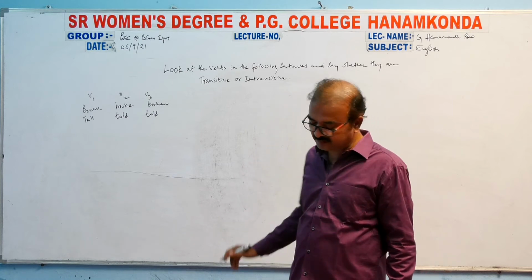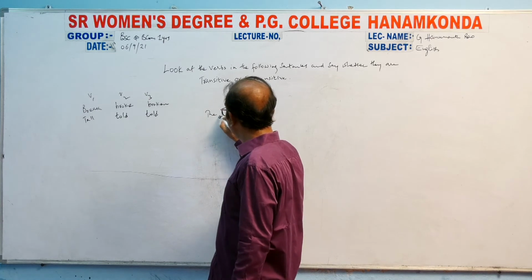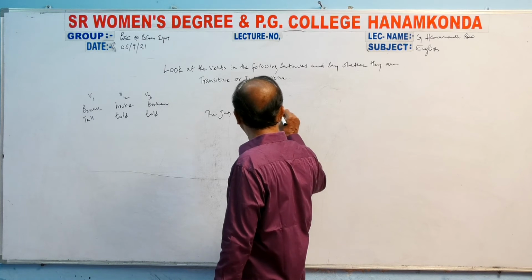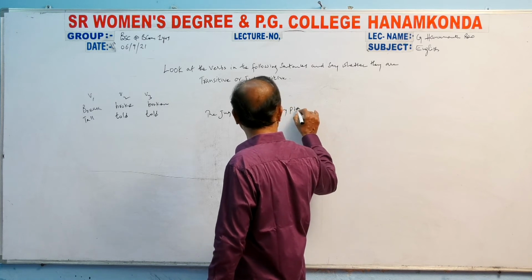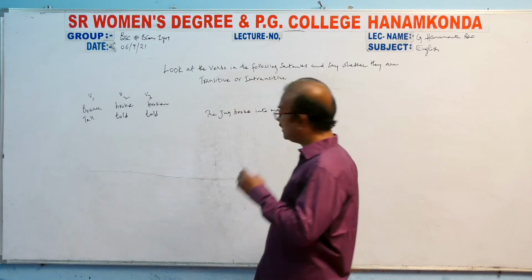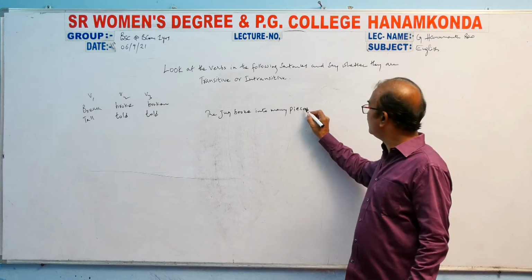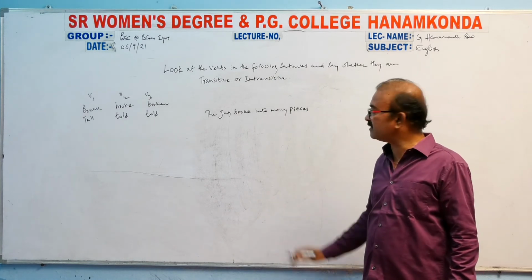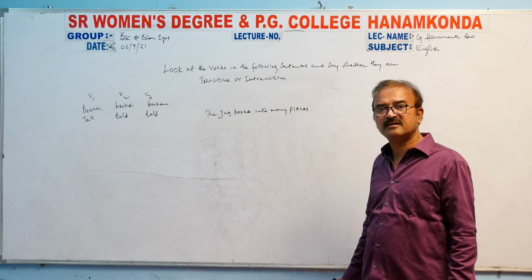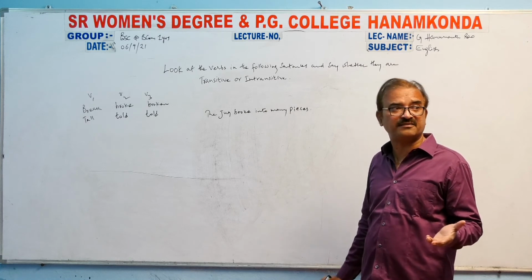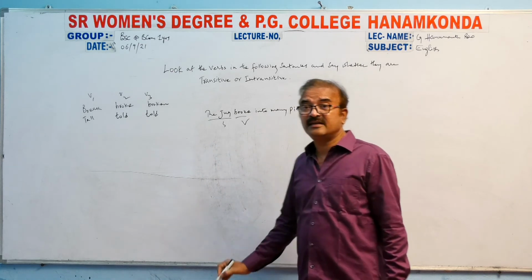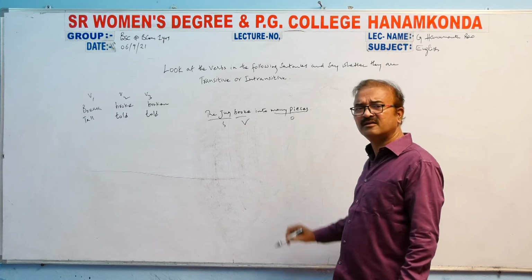Another sentence we have is the jug broke into many pieces. The jug broke into many pieces. Check this. The jug broke into many pieces. Now let's see whether it is transitive or intransitive. Right? So check this one. The jug becomes the subject, broke becomes the verb. And you have many pieces. This becomes the object.